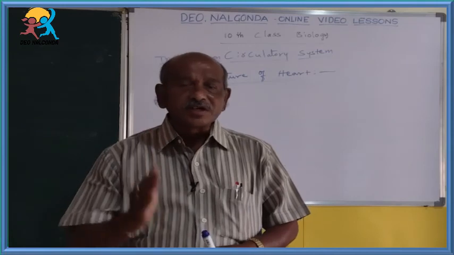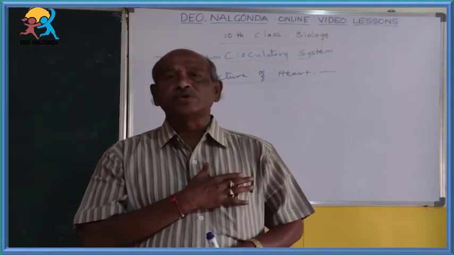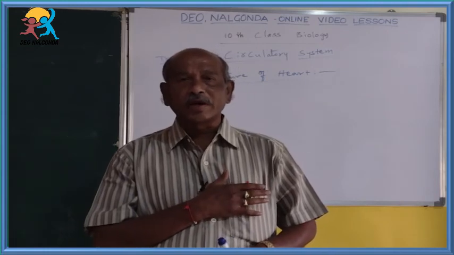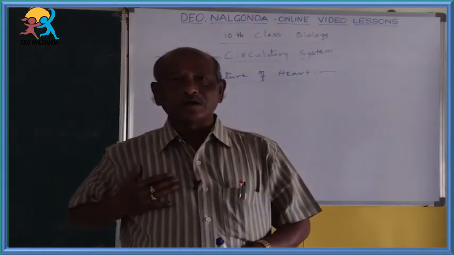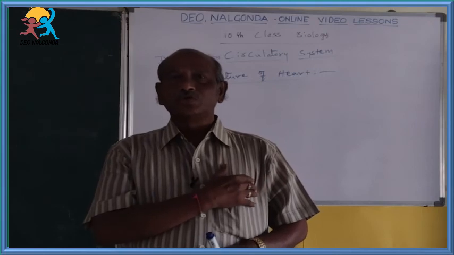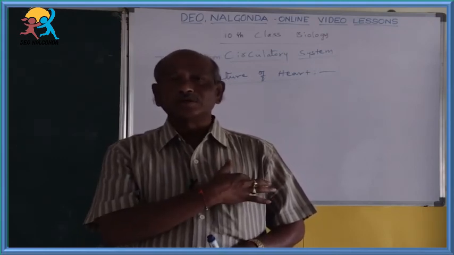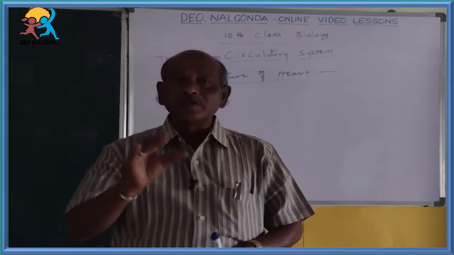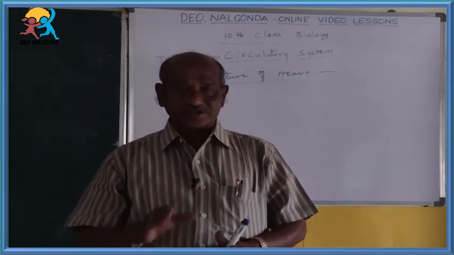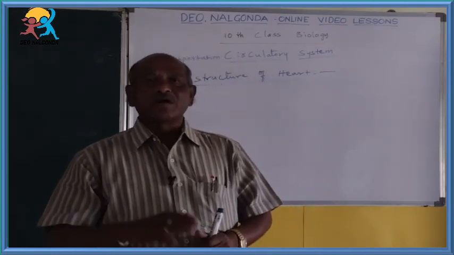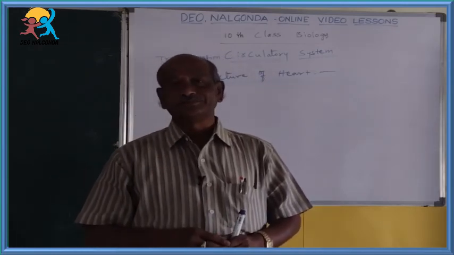In the mediastinum, our heart is located.